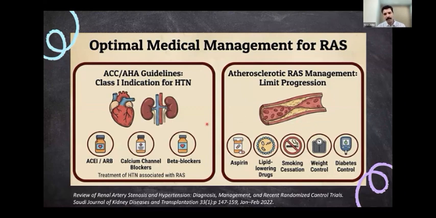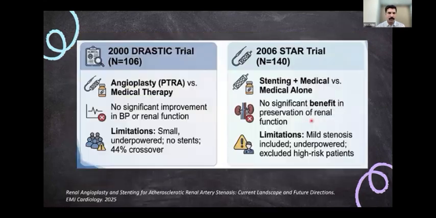And apart from the hypertension control, your regular atherosclerotic management, just like your coronary artery disease, includes aspirin, then high intensity lipid-lowering therapy with statins, then lifestyle modifications including smoking cessation, weight control, salt restriction, and diabetes control. All these play an important role. It's almost like a coronary equivalent. So you have to treat just like coronary artery disease when you have a patient with a documented renal artery stenosis.